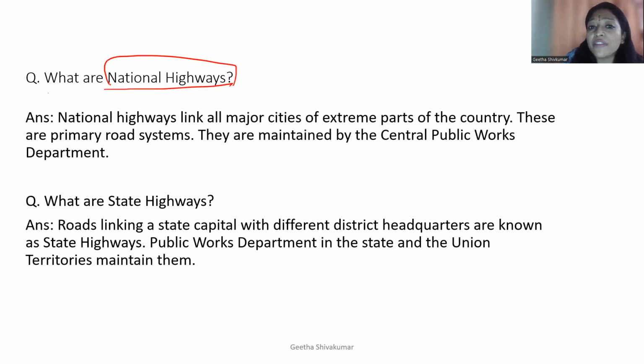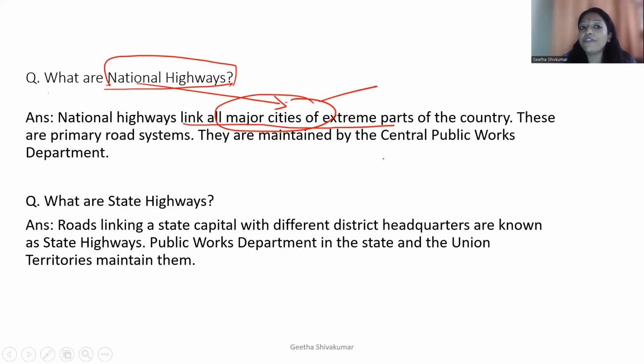With the name itself, national highways link all major cities of extreme parts of the country. So here your keyword is link all major cities of extreme part. The first one is it links major cities. These are primary road systems. They are maintained. So you need to write first, national highways link all major cities of extreme parts of the